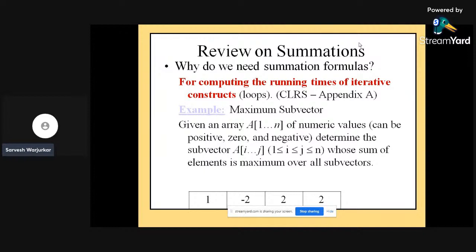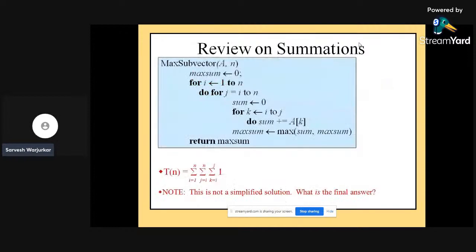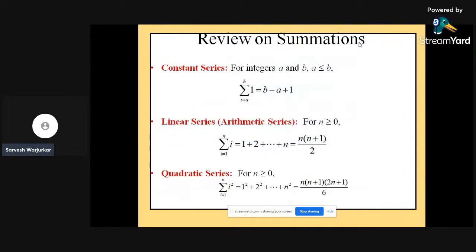Big O is the most commonly used notation: a function f(n) is O(g(n)) if there exist a positive integer n0 and a positive constant c such that f(n) is less than c times g(n) for n greater than n0 in all cases.